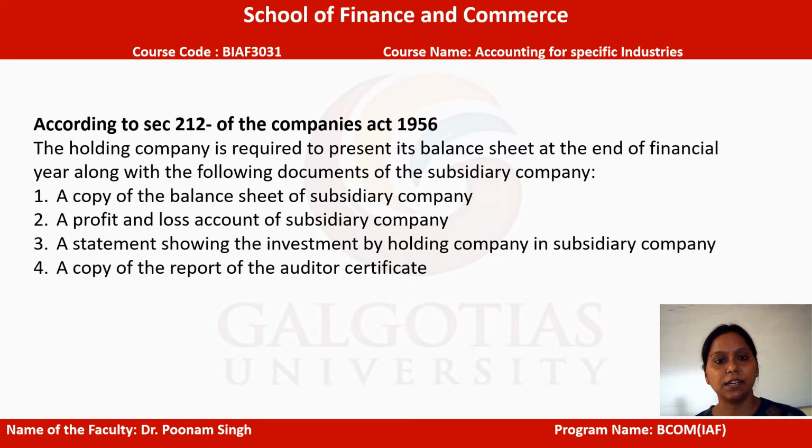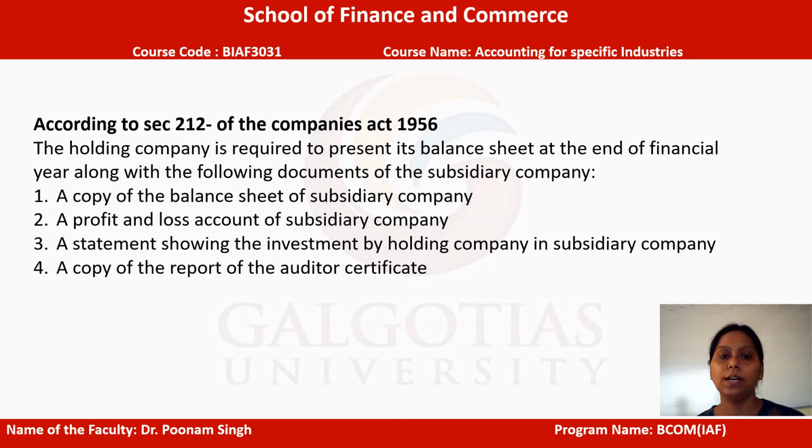So for that, according to Section 212 of the Companies Act 1956, the holding company is required to present its balance sheet at the end of the financial year along with the following documents of the subsidiary company. Whenever a parent company prepares its consolidated financial statement, the company also requires the subsidiary company's balance sheet. Also, certain documents must be presented to all the shareholders and to the stakeholders as well.